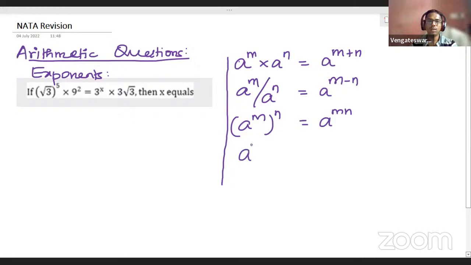A to the power minus n will be given as, any guess? When you have a negative power for an exponent, that will be given as what? A power minus n will be equal to, any answers?